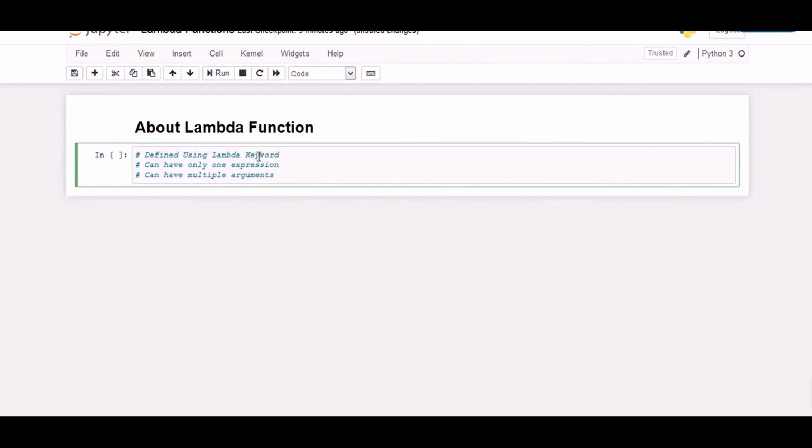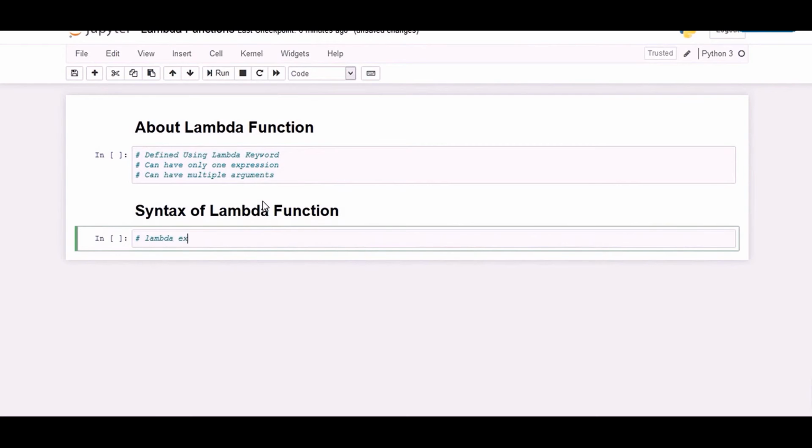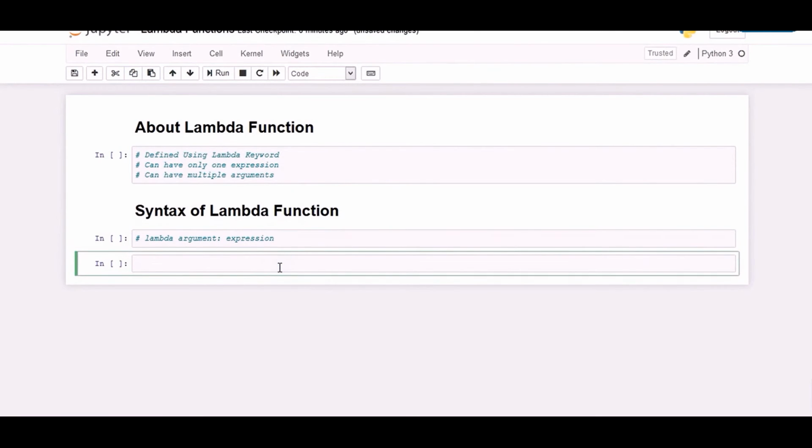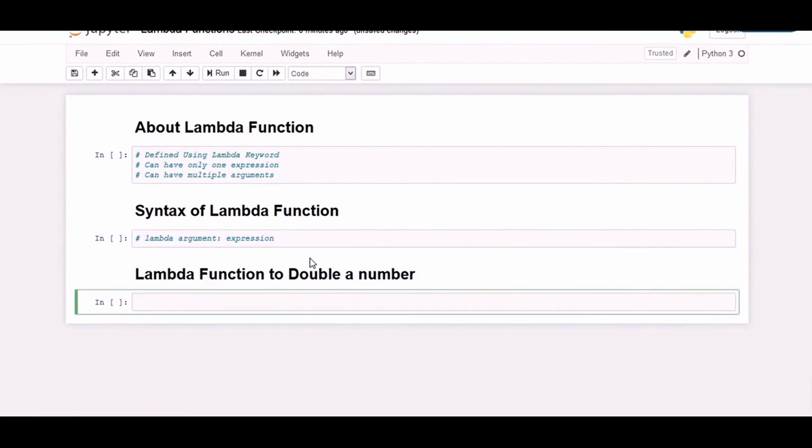Syntax of lambda function is lambda arguments colon expression. So let's see an example of the lambda function. Suppose we want to double n number, we can use a lambda function to do this job. Let's define a lambda function.